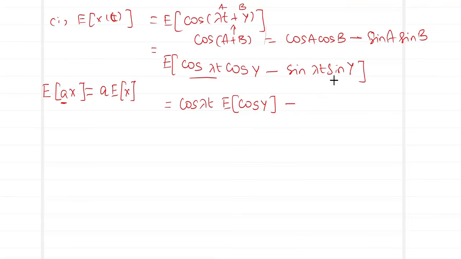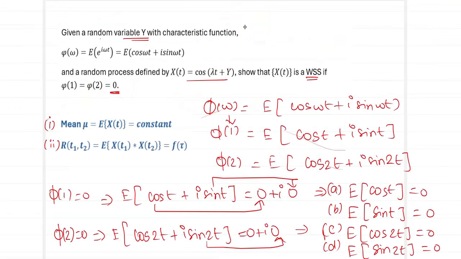In a similar fashion, sin y is my variable. So this sin λt is a constant, so it comes outside, applying the expectation to just my sin y. Now, what do I know from my condition number 1? A tells the expected value of cos y is 0. B says the expected value of sin y is 0.